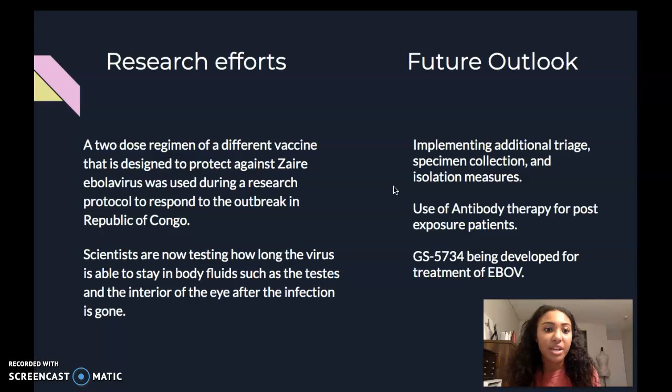So for research efforts, as far as the vaccine goes, a 2-dose regimen of a different vaccine that is designed to protect against Zaire Ebola virus is used. Scientists are now testing how long the virus is able to stay in bodily fluids. And for future outlook, the World Health Organization has expressed that they will be implementing additional triage, specimen collections, and isolation measures, the use of antibody therapy for post-exposure patients, and GS5734 being developed for treatment of EBOV. And what this is going to do is kind of allow scientists to see if semen can actually be traced out of the body.